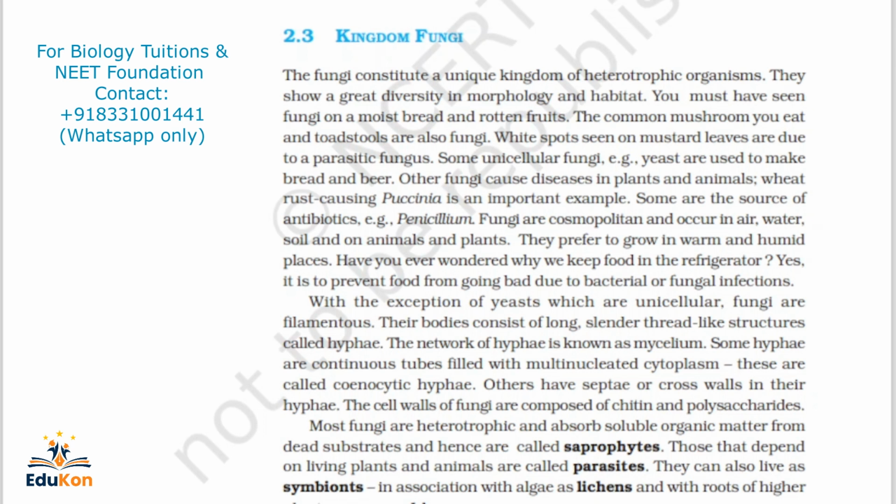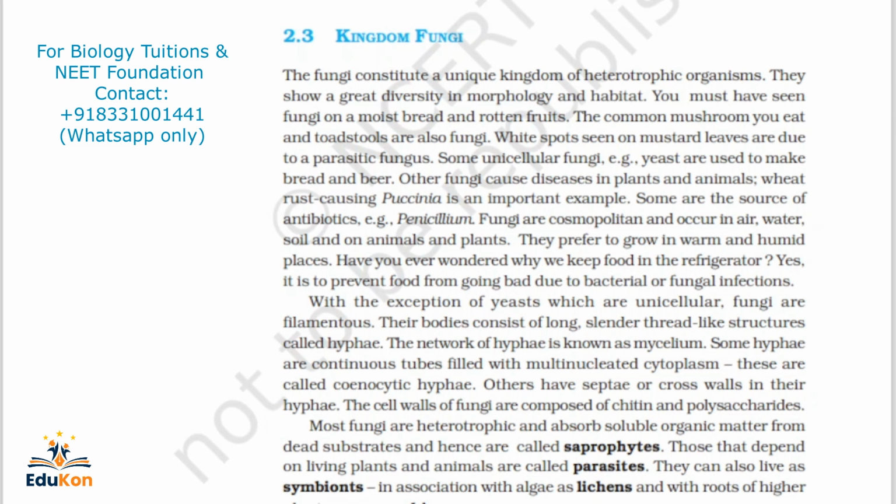You must have seen fungi on moist bread and rotten food, because most of us might have observed it in rotten foods or vegetables in our homes. Normally, fungi form if you keep any fruit, bread or vegetable outside for a long time. The common mushroom you eat and toadstools are also fungi, while spots seen on mustard leaves are due to parasitic fungi.